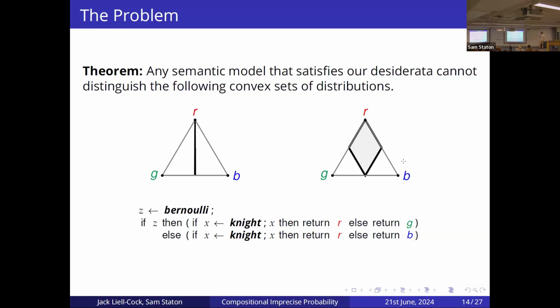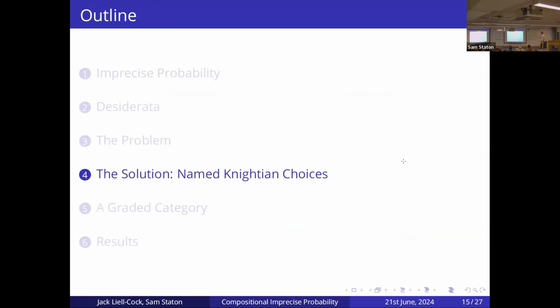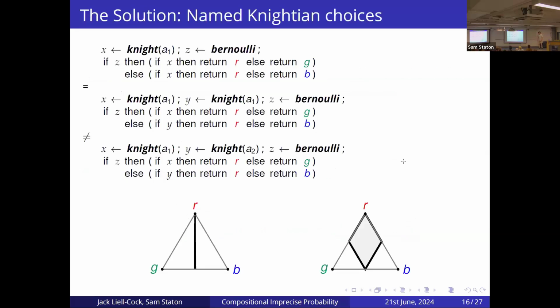So in order to solve this problem, the simple solution is to make this explicit. We're explicitly saying which Knightian choices are related to each other. So what we're doing to our programming language here is saying each Knightian choice is given a name, and this name represents the seed of the Knightian distribution that is bound to this variable.